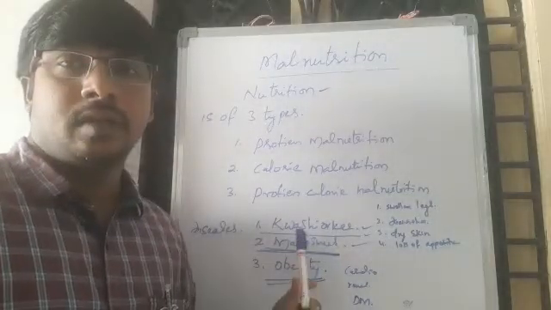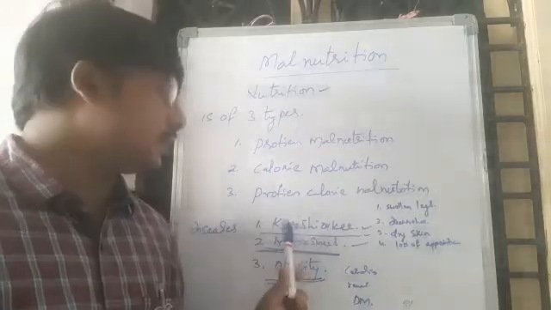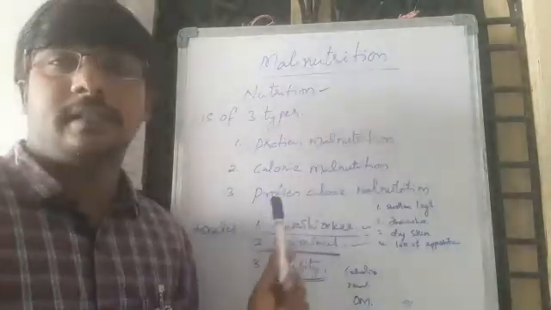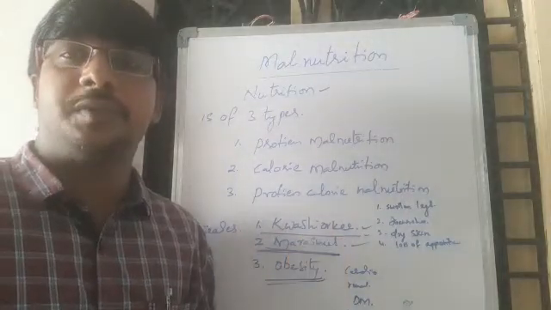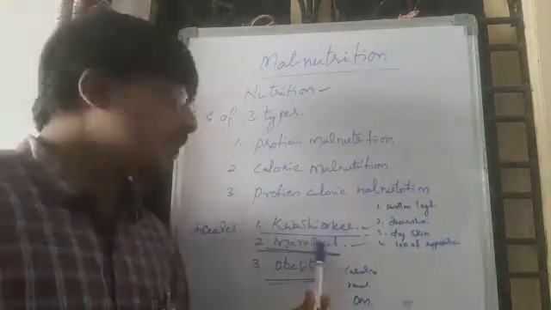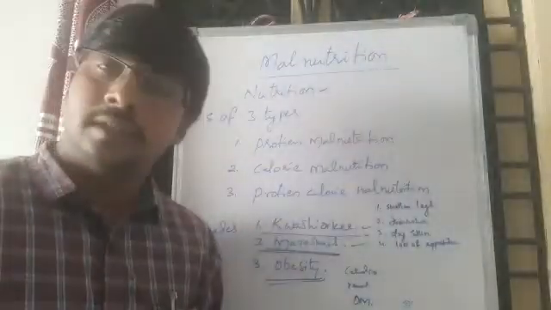The main difference is that kwashiorkor is caused by deficiency of proteins in the diet, and marasmus is caused by deficiency of both proteins and calories.